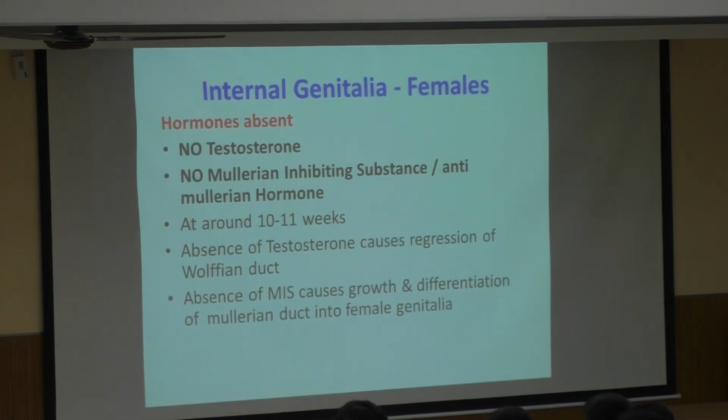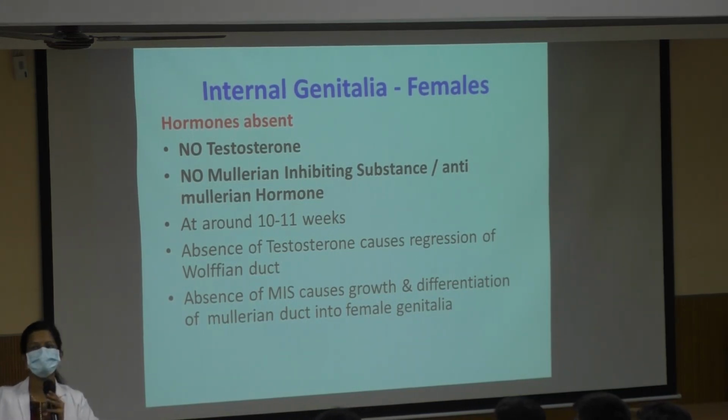So what about in females? There is no testosterone. There is absence of Mullerian inhibiting substance. So starting around 11 weeks, there is a development of the Mullerian duct. Since there is no support of testosterone, what will happen? The Wolffian duct will regress. Right? So testosterone is not there, so automatically the Wolffian duct will regress. There is no MIS, so the Mullerian duct is not inhibited and the development will start happening. So here the timeline is around 11 weeks.